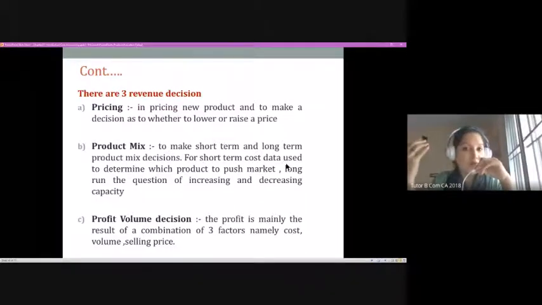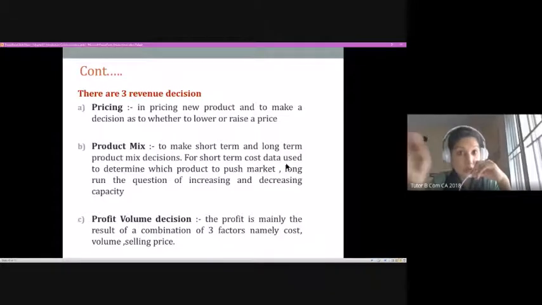So I will have to decide upon those products which are performing well, and I might have to eliminate those products which do not have good acceptability in the market. Same is the case where for some of the products I might find it very difficult to procure raw materials to carry on with production at the right mode. So it will be difficult for me if I concentrate my production on those products. So I will have to take up the decision of eliminating that product from my product line.